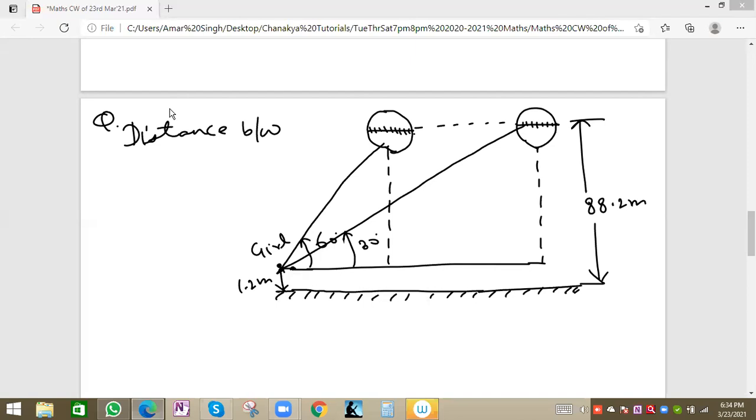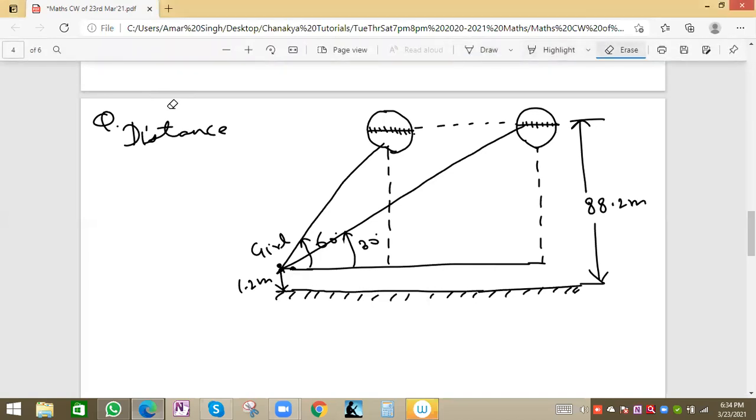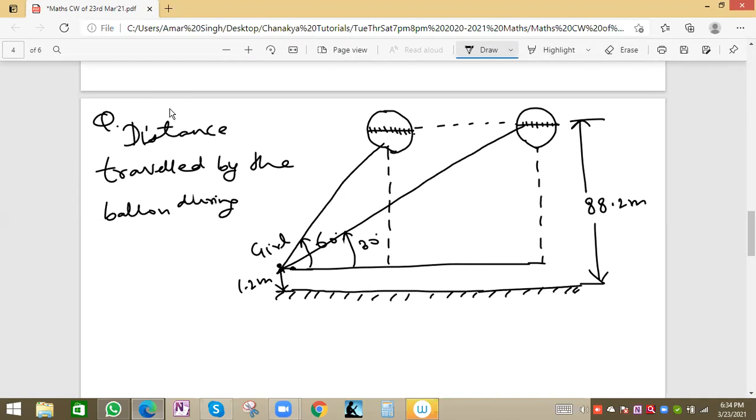We have to find the distance between the balloons; the proper question is the distance traveled by the balloon during the interval. What is the interval? It means the observing time.